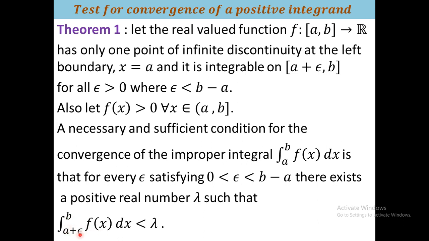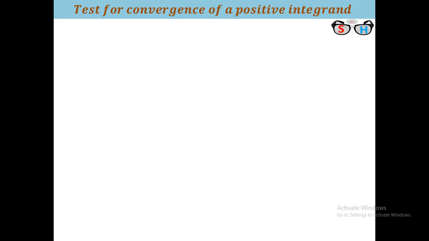Epsilon is arbitrary. If you take epsilon very small, that is nearer to a, and find that value, say epsilon equal to 0.01, you get a value. If you take epsilon equal to 0.001, then we will get a value. If you take epsilon equal to 0.0001, then you will also get a value. For all epsilon you will get a value. If that value is less than some finite quantity, then it will be integrable.